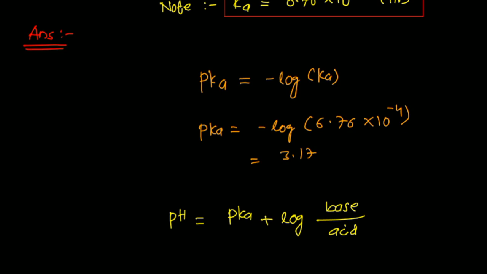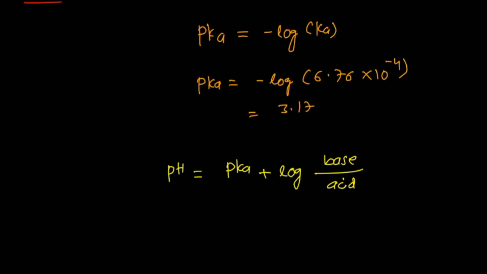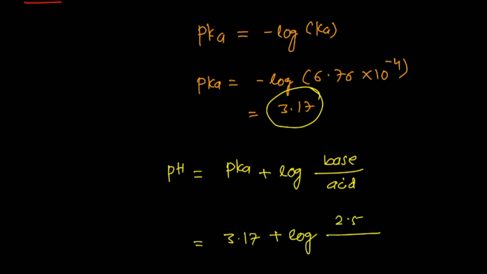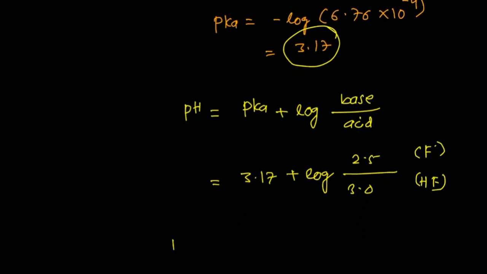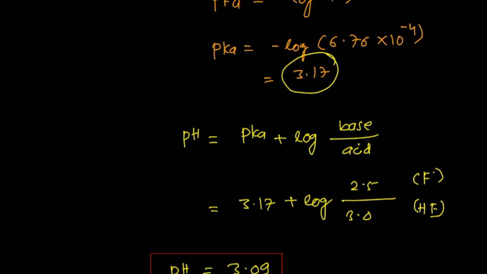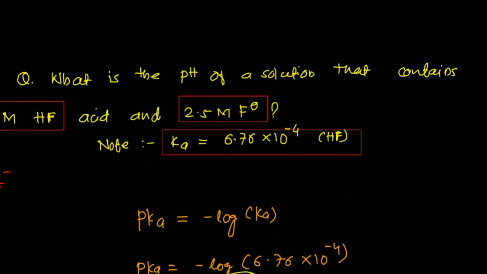The pK is given, that is 3.17, which is already calculated, plus log of the base, 2.5, that is for F negative, and 3.0, this is for the acid, that is HF. Now you can solve it, and you will get pH is equal to 3.09. So very simple.